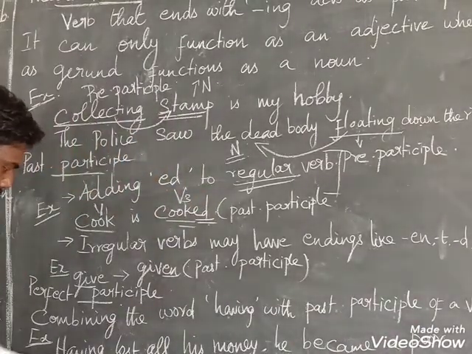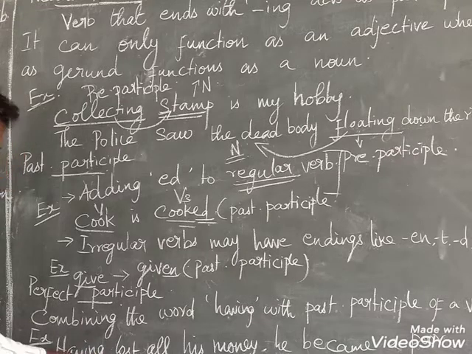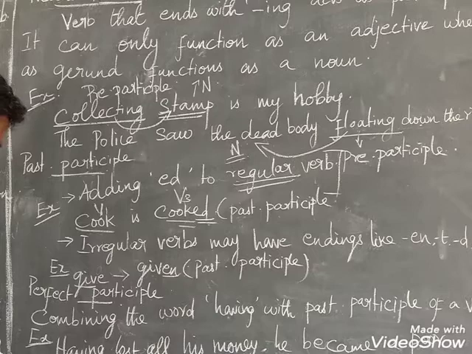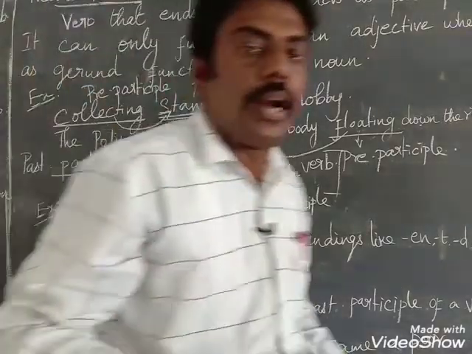So having lost, if you see having lost, it is written as perfect participle. Whenever having plus V3 comes, it is considered as perfect participle.